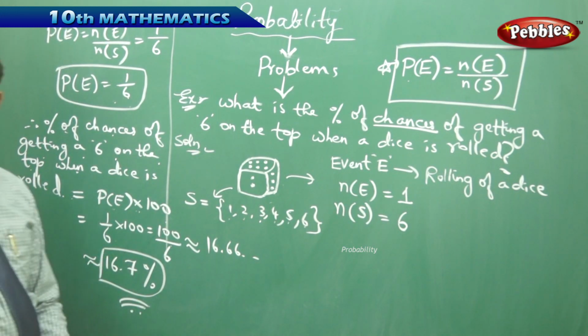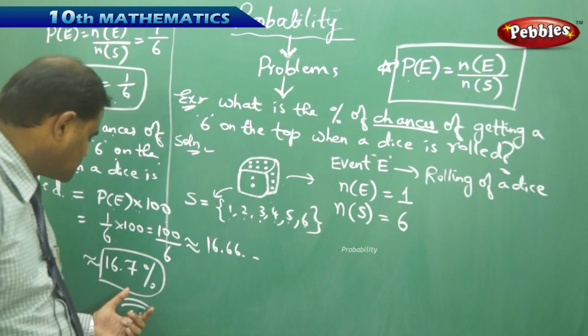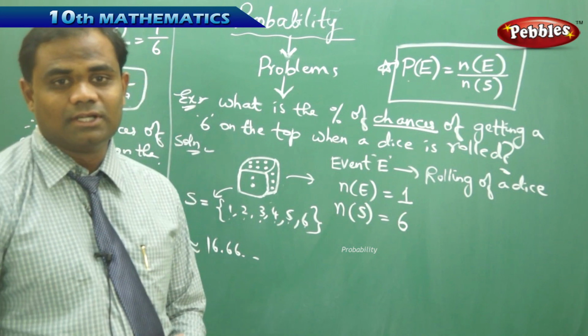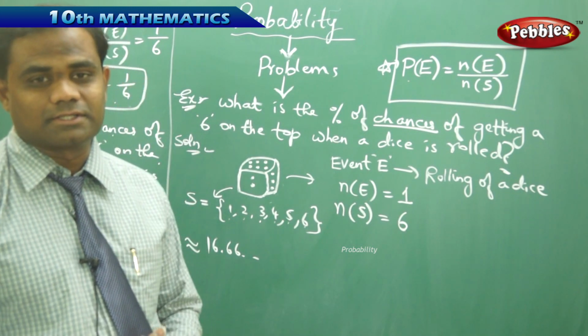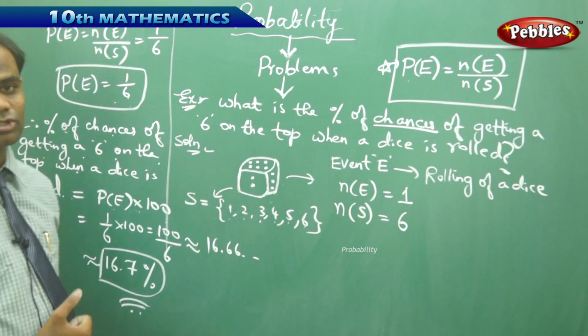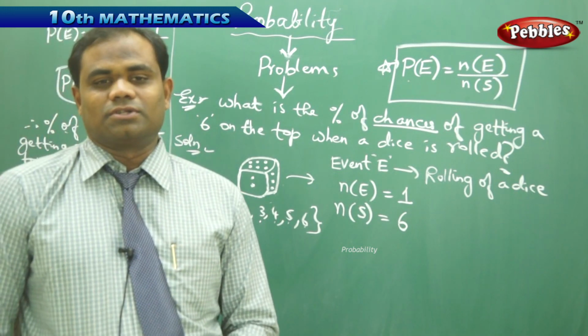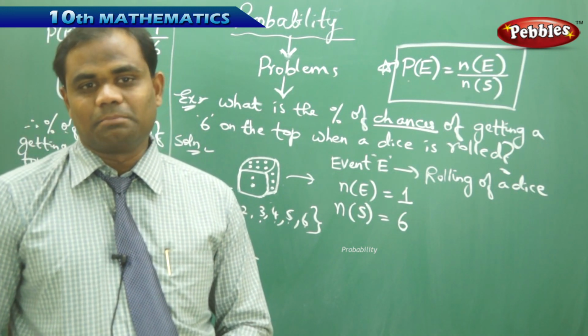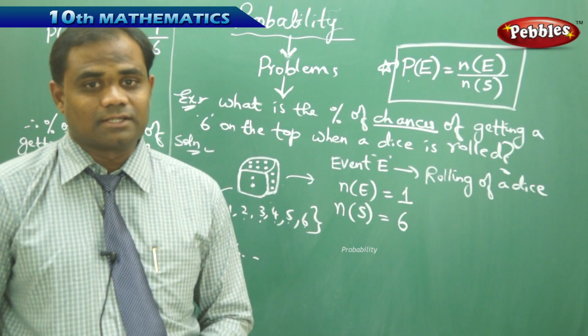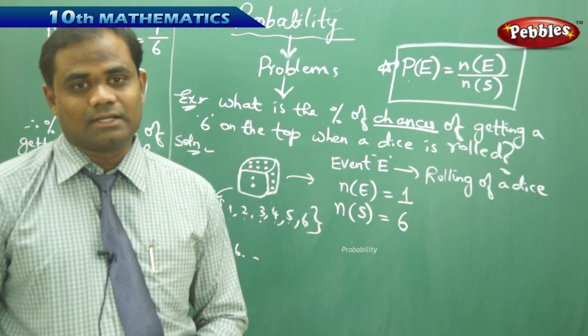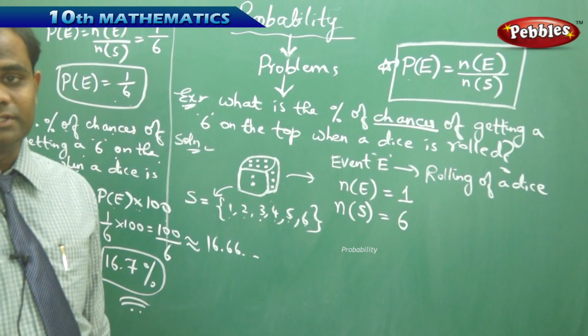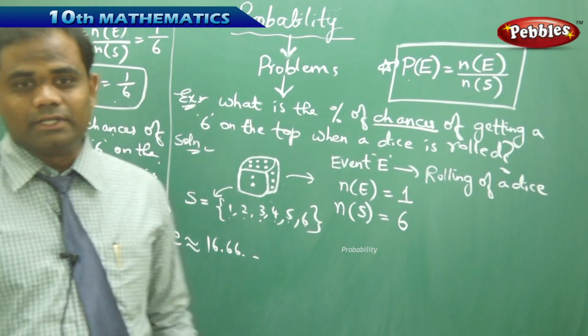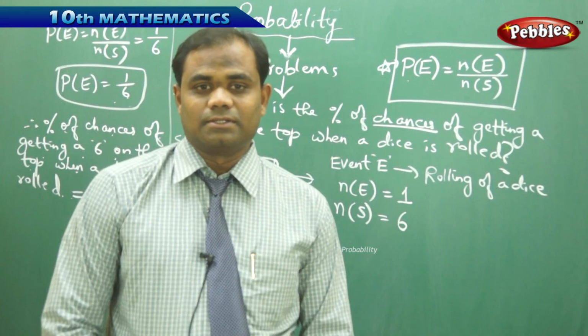So I understand that there are only 16% or 17%, or 16.7%, chances of getting a 6 on the top when a dice is rolled, not a better chance. 16% is a very low chance of getting a success when a dice is rolled, is how I understand it.